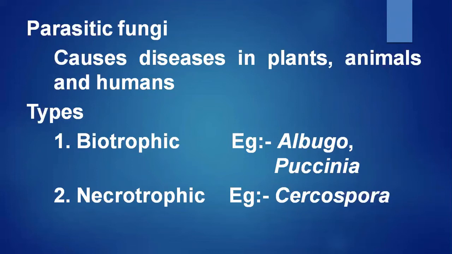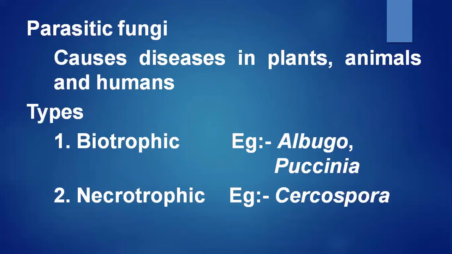The next type of parasitic fungi is necrotrophic. Necrosis means dead or death. So necrotrophic means the fungus will attack and kill the cells, then it will derive its nutrition. But when you come to biotrophic, it does not kill the host cells.